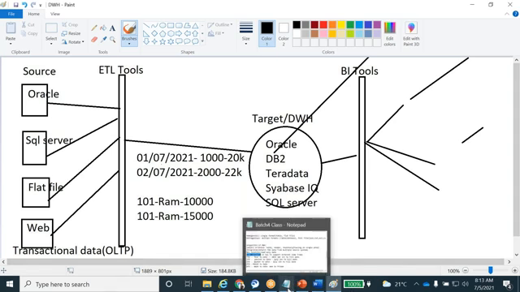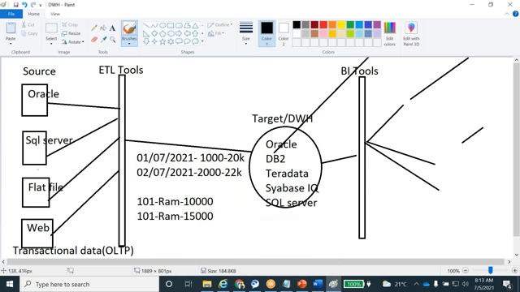Next will be non-volatile. Non-volatile means whatever data we enter into the data warehouse is read-only data. We can't change or manipulate this data. Only then can we analyze the accuracy of the business. If you do any manipulations, there is no use in loading and analyzing the data.